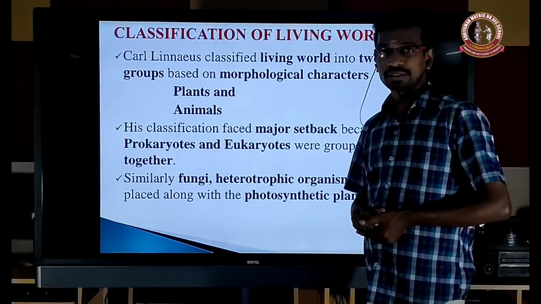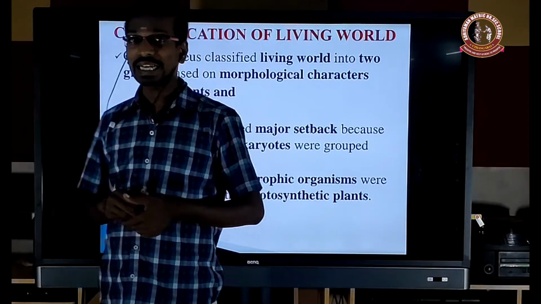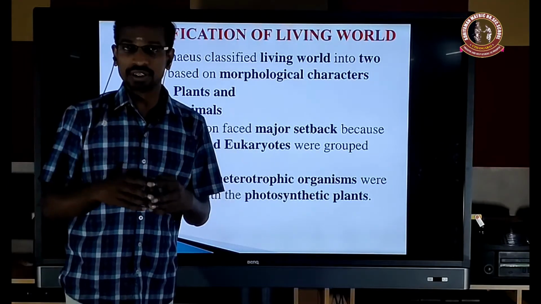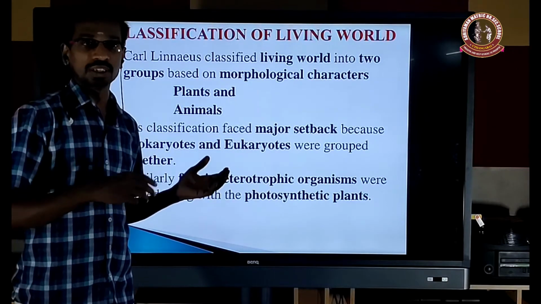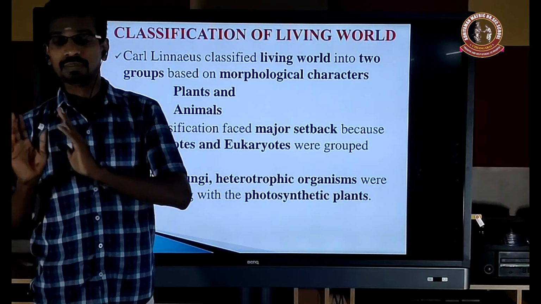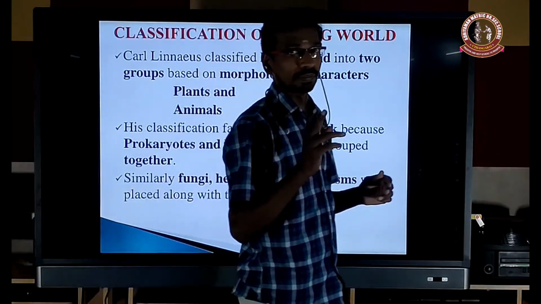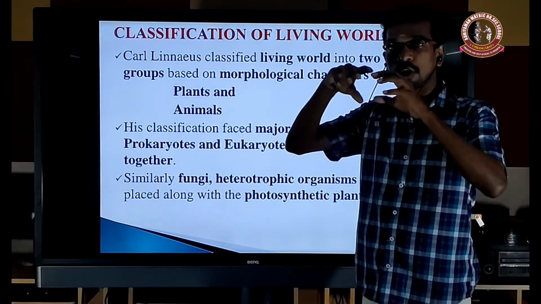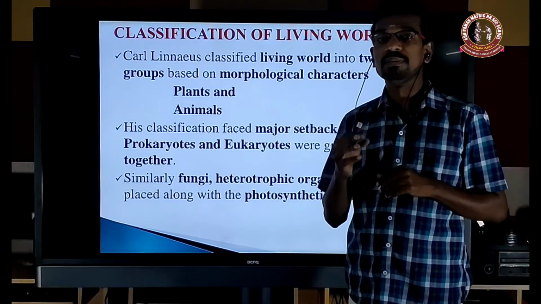And then next, extension of the Theophrastus. After Carl Linnaeus, he could classify the entire living organism into two categories. Previously, Theophrastus only classified the plants, and Aristotle only classified the animals. But Linnaeus gave the two kingdom classification. That means the entire living world is broadly grouped into two categories, that is Plantae and Animalia.